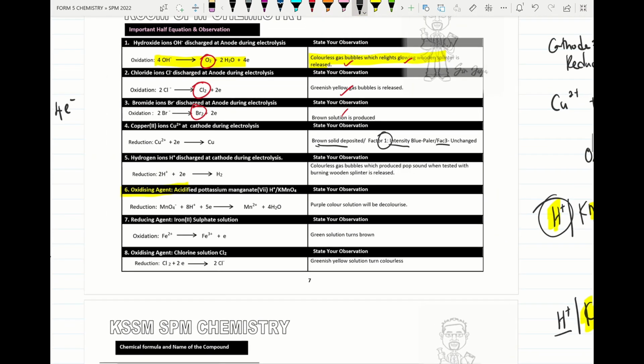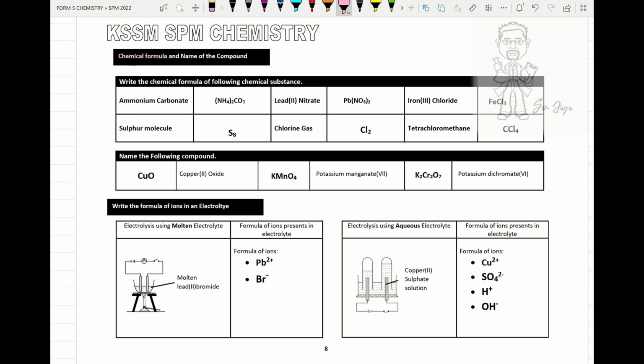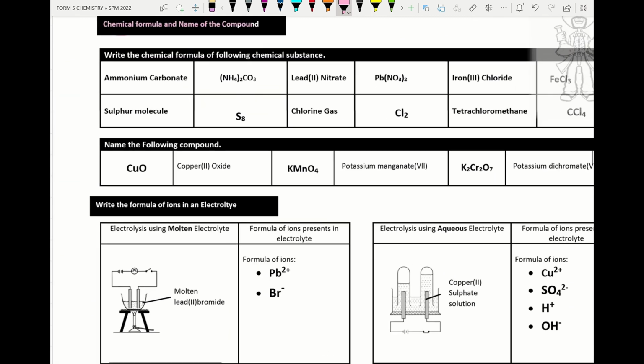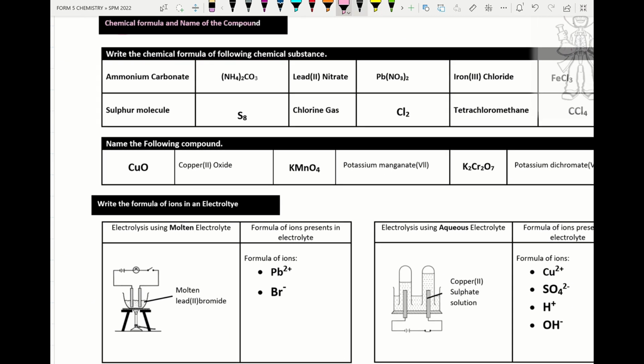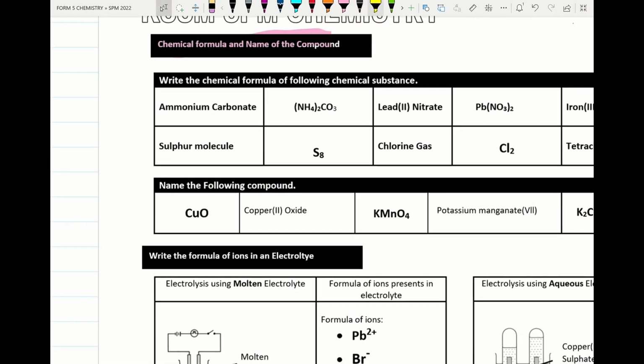Alright, we move on to the next part. Remember, chemical formulas and names of compounds can come out in the objective questions. We go for ammonium carbonate. The ions are ammonium ion NH4 positive and carbonate ion CO3 2 negative. Make sure to write down the brackets and get the formula.